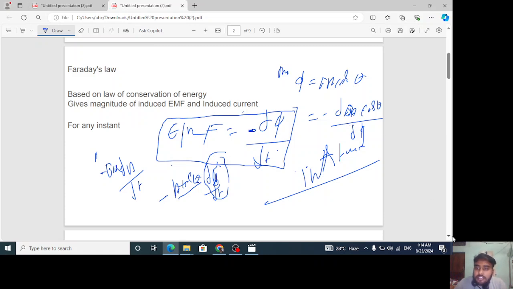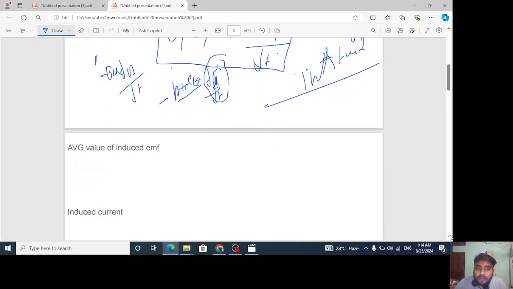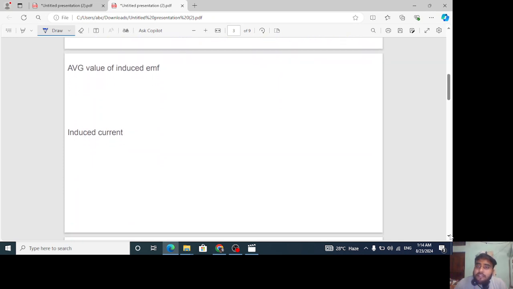The second case is for this EMF, the average value. For example, instead of asking for the change in magnetic flux at a particular instant, it can ask what the change is from 0 to 2 seconds.